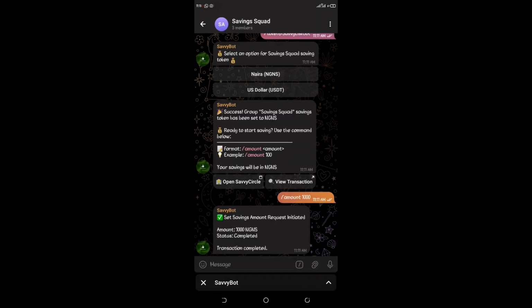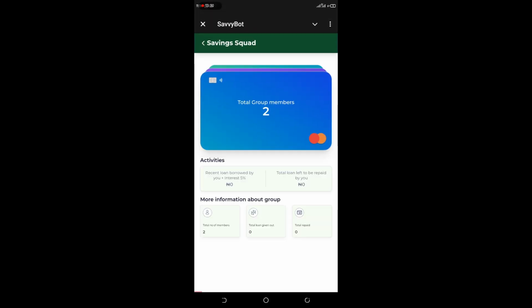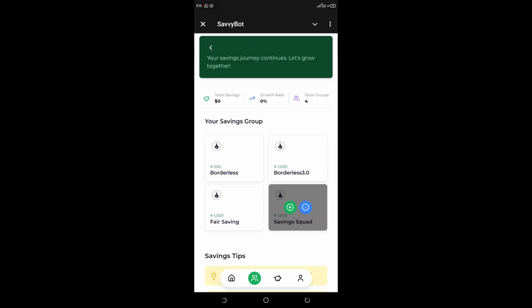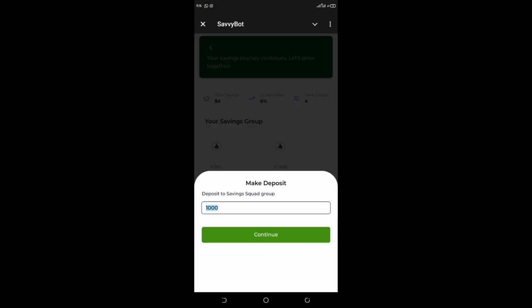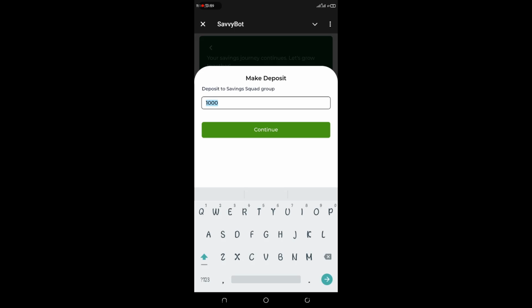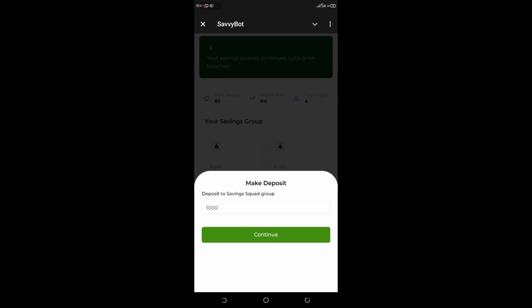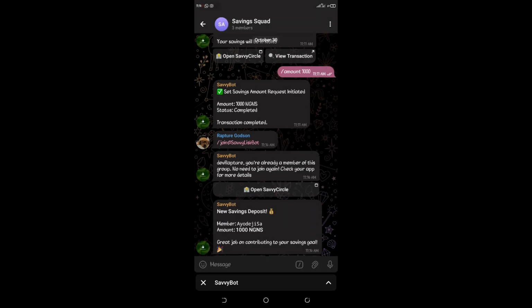Okay, so now what we need to do is to deposit to the group. So to deposit to the group, I will click on the group page. So our new group here is Saving Squad. So I'll click on it. Then I'll click on this plus icon here. Then we are depositing 1,000 NGNS.